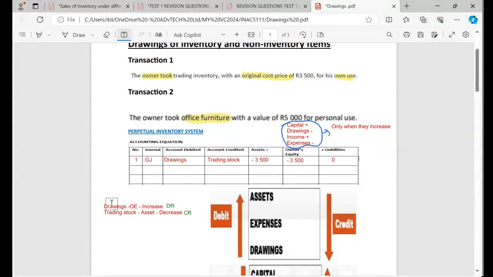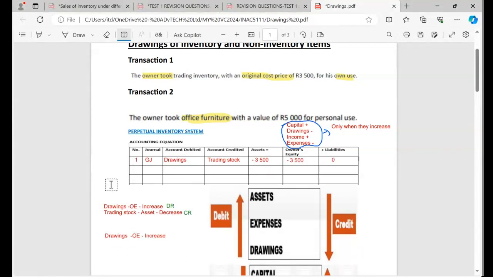The two accounts, the first one is obviously drawings, because the owner took something for own use. I'm going to write it down now. The owner took, I'm analyzing transaction number 2. So I'm going to have drawings once again. And drawings are what? Owner's equity. As you can see, the drawings are owner's equity, and the drawings are increasing at the same time.